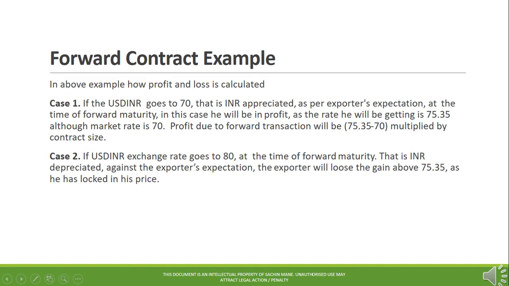Case 2. If USD Indian rupee exchange rate goes to 80 at the time of forward maturity, that is INR depreciated against the exporter's expectation, the exporter will lose the gain of 4.65, that is 80 minus 75.35, as he has locked in his USD INR forward exchange rate to 75.35.